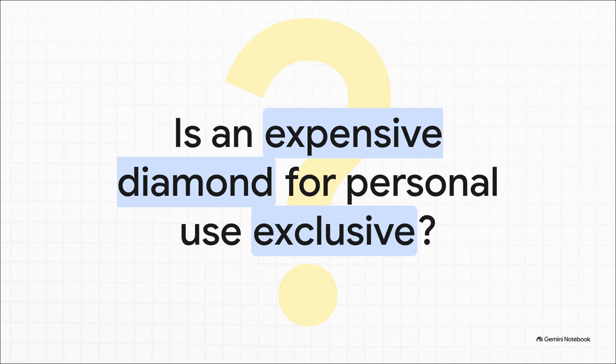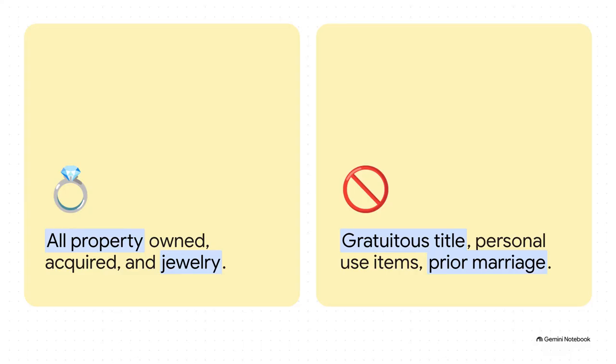Think carefully here. Does the extreme luxury status of the item override the standard personal use rule? Did you catch the trap? Jewelry is the golden exception. In ACP, jewelry is absolutely always communal. It literally doesn't matter if it's strictly for her personal use. For estate tax purposes, it gets dumped right into the community pot.